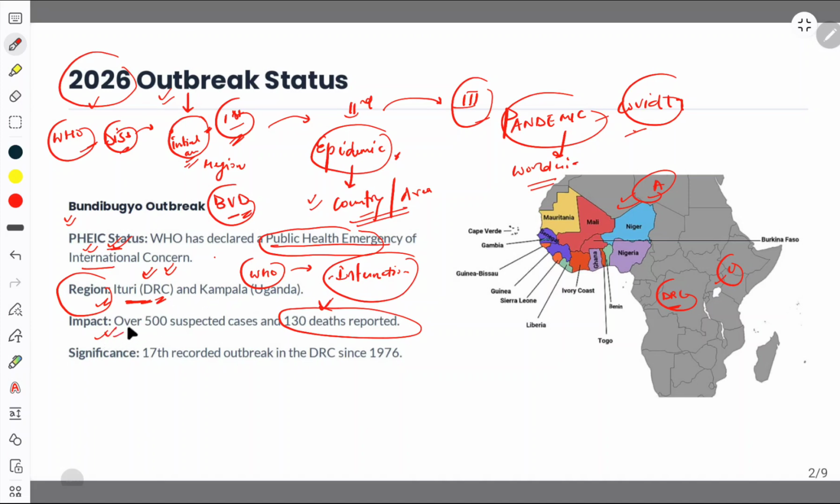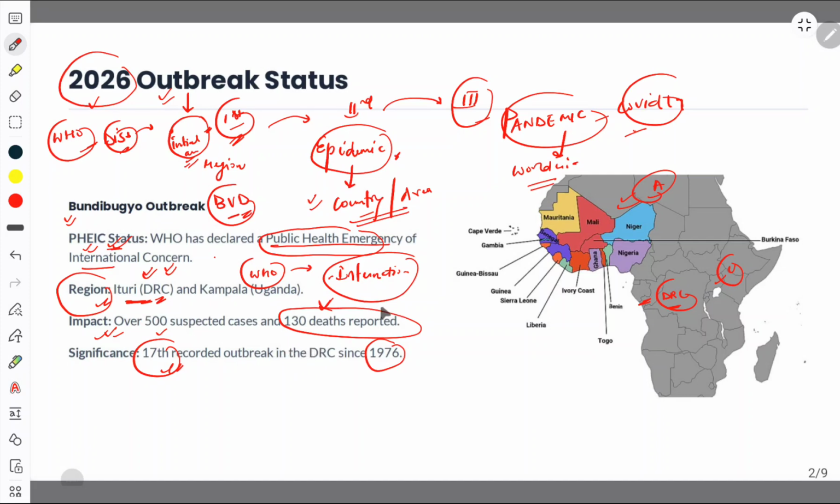Third thing, what was the impact? It had an impact of 500 plus suspected cases and 130 plus deaths as well. So what was the significance of this? This was the 17th recorded outbreak in DRC since 1976. 1976 was the time when it started in the Democratic Republic of Congo, and after that this is the 17th time that it has been recorded over that region. So of course it is a concern not only for the DRC but for all the countries out here.